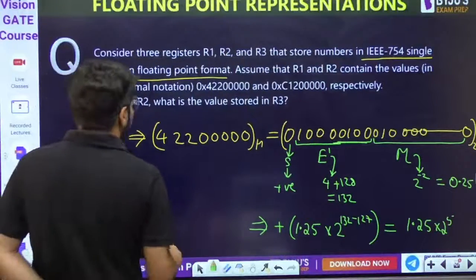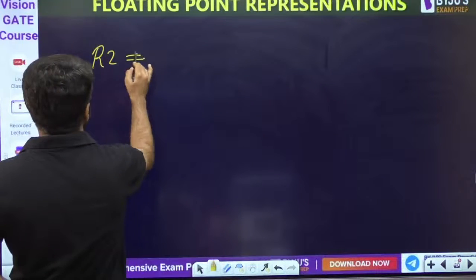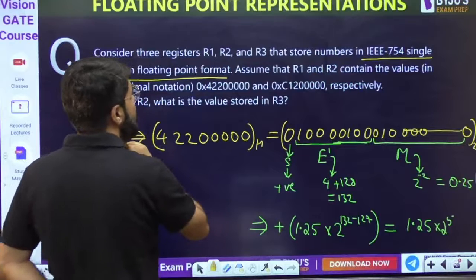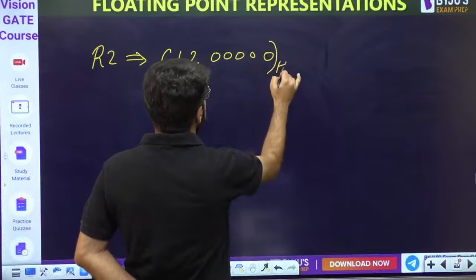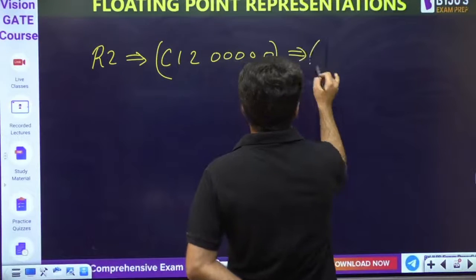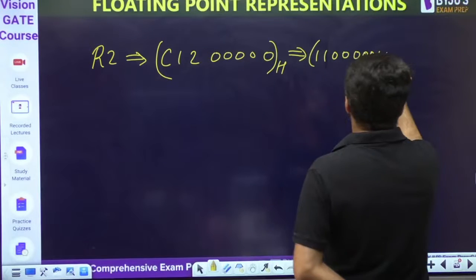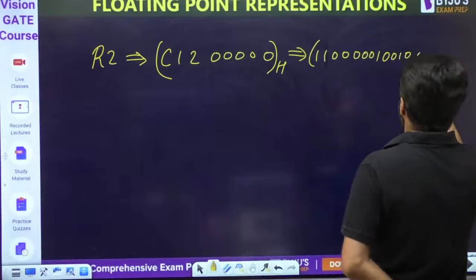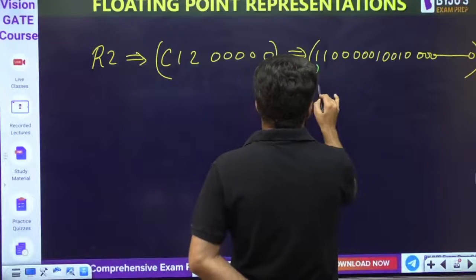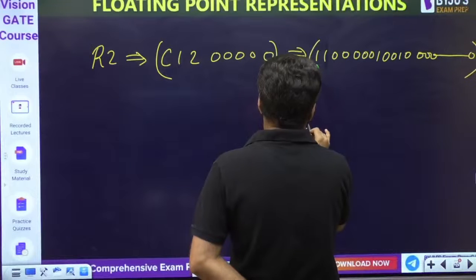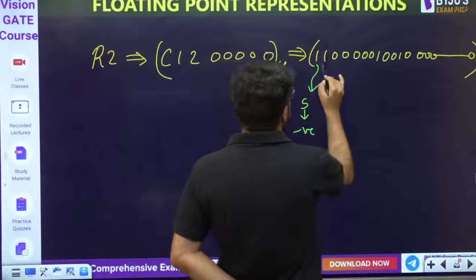Now similarly, let us go to the R2 register. The R2 register contains the value C1200000. Okay, that is hexa. Convert this to binary. So C is 1100, then 1 is 0001, 2 is 0010, and then all zeros, and then all zeros. So this is your sign bit. This time it's negative. Sign bit indicating it's a negative number.